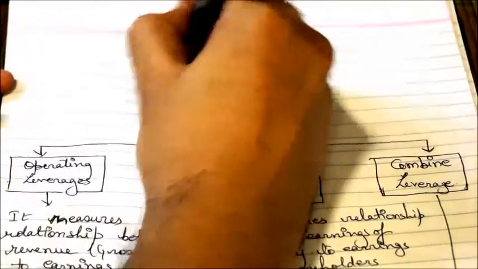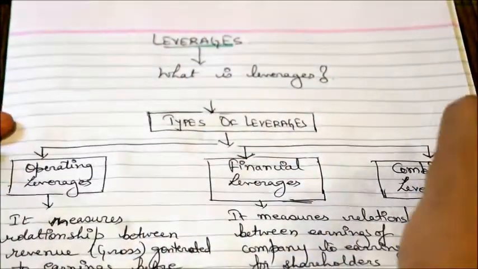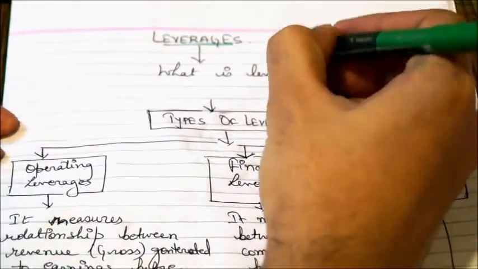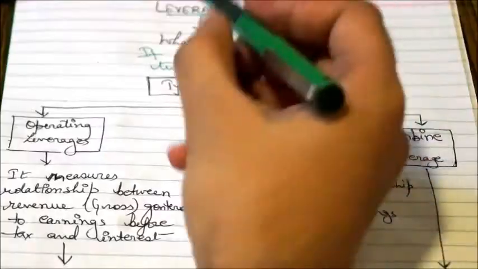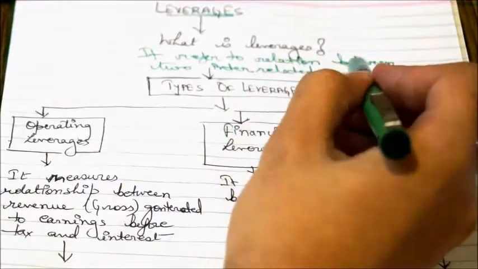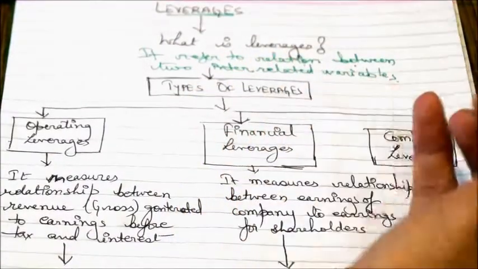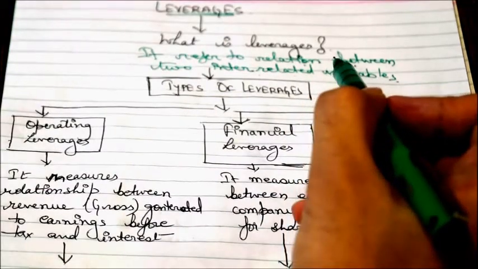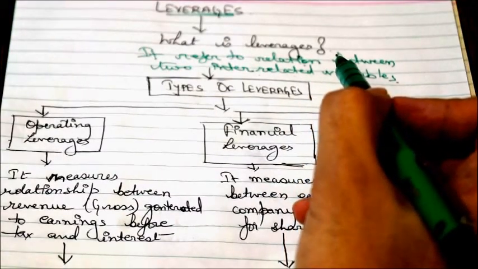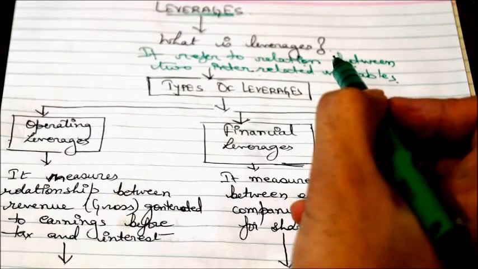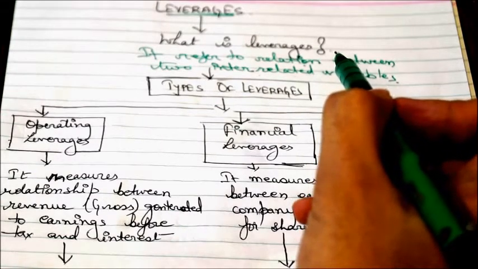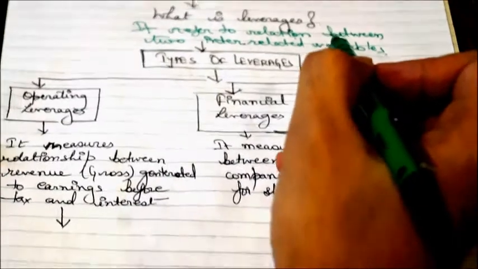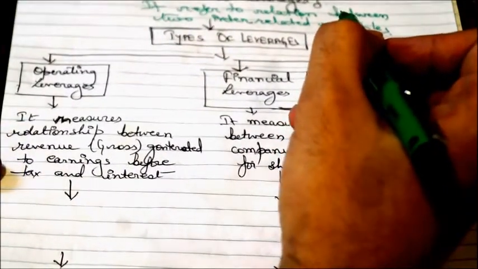The next topic that we will discuss is leverages. What is a leverage? What do you mean by the term leverage? Leverage refers to a relation between two interrelated variables, or it can be understood as an impact or amplification which a particular happening could cause on another thing. So what are the types of these leverages?